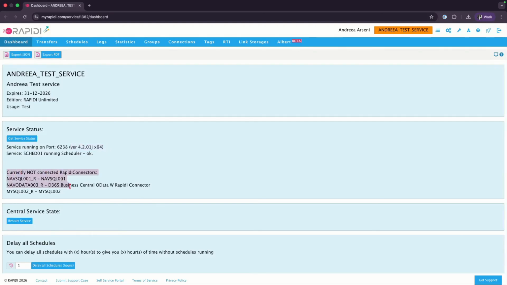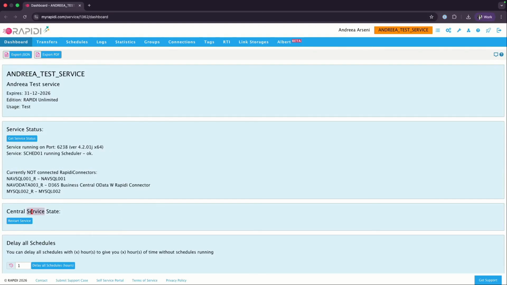And then, of course, what you see here is the second part. So in case you have on-premise systems that are connected, then you would see them as connected. In my case, they're not connected because I do not have anything installed locally. But this part would give you a good understanding of what is being connected to this service, right? And where does it go?